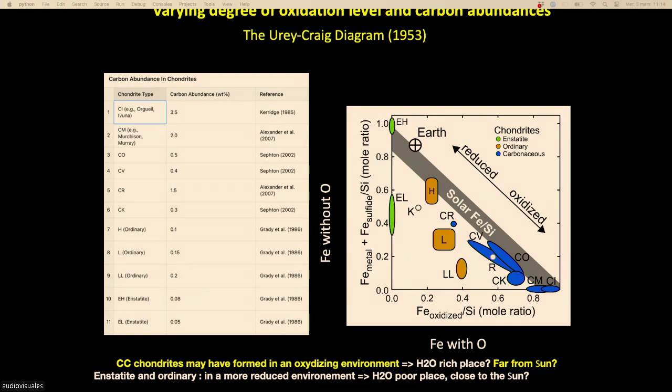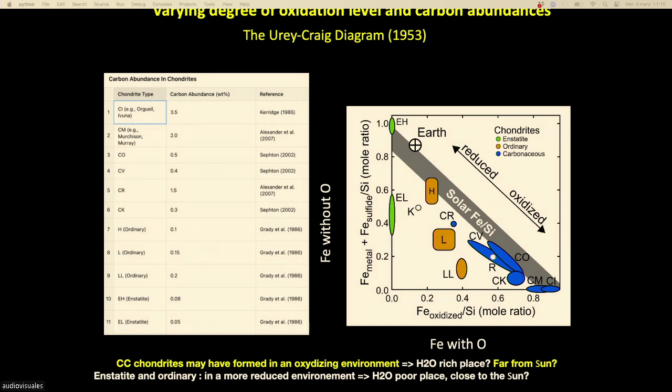Now let's have a look first at the left graph. I know that a lot of you at CAB are interested in the origin of life. So just for reference, I will not go into the detail. I just displayed the carbon contents of the different kinds of meteorites. From the bottom to the top, you see enstatite chondrite at the bottom. This is the carbon contents in weight percent. The enstatite has the lowest carbon contents, and the chondrites that contain the most carbon are carbonaceous chondrites, and the most primitive class of carbonaceous chondrites are called CI chondrites.